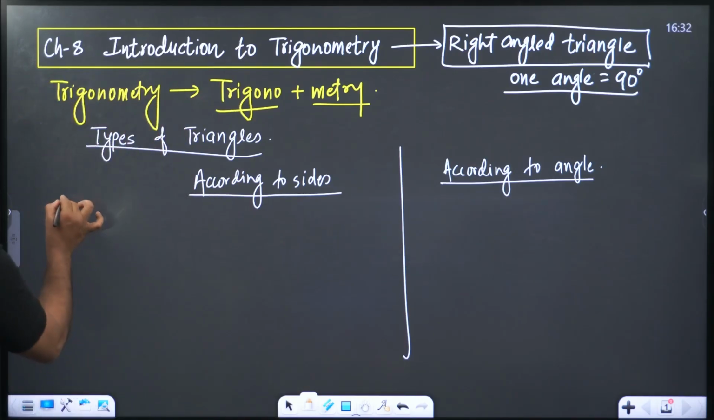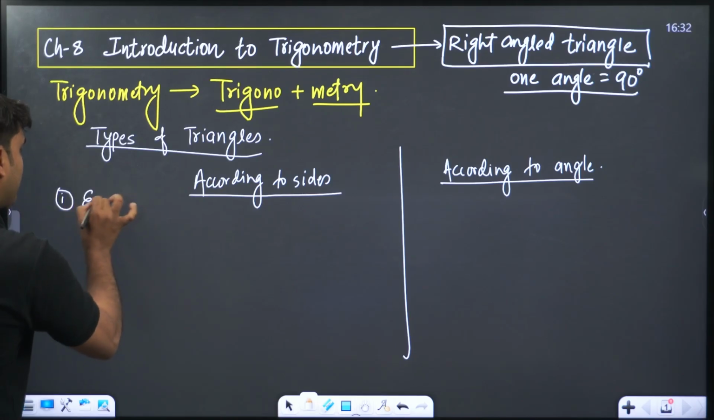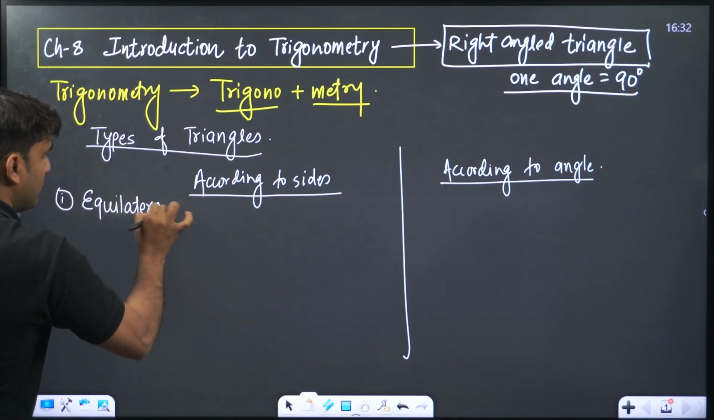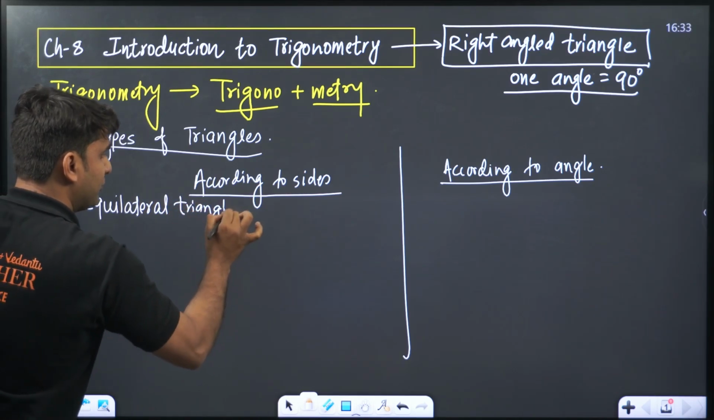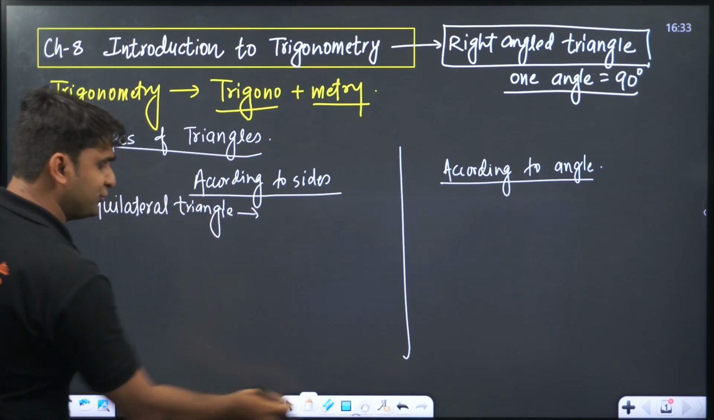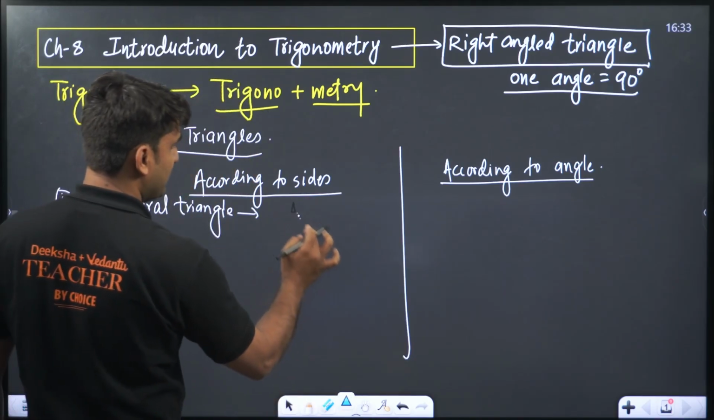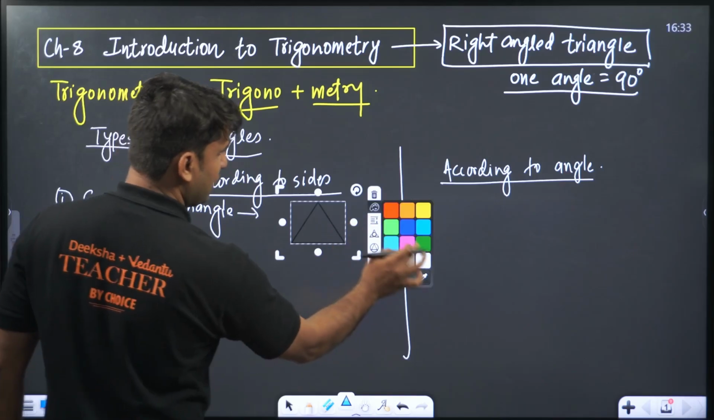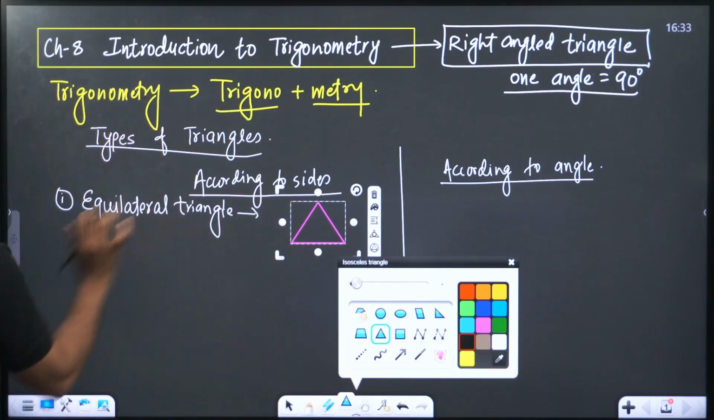So the first triangle according to sides is the equilateral triangle. I hope you know this equilateral triangle. Equilateral triangles are those triangles whose all the sides are equal to each other, right everyone? All the sides are equal to each other. Look at the triangle. All the sides are equal to each other.